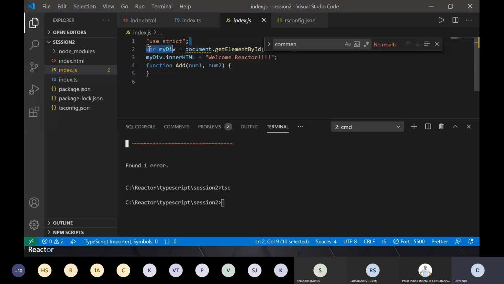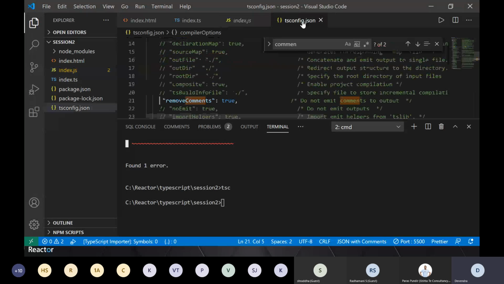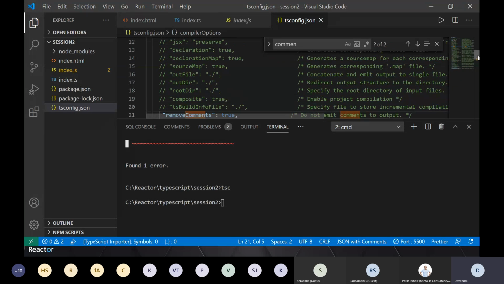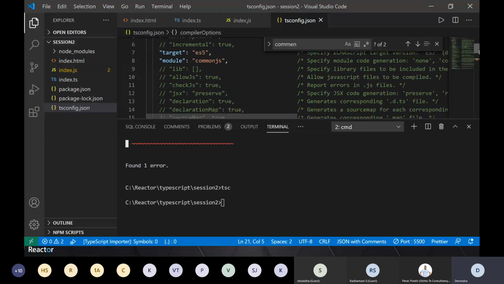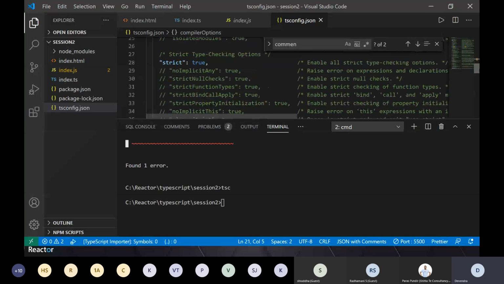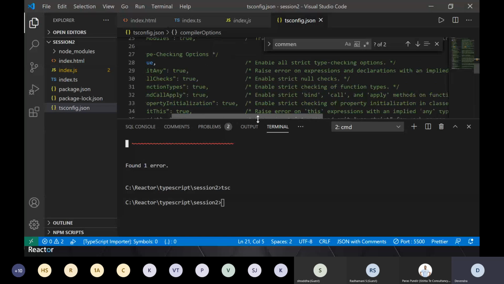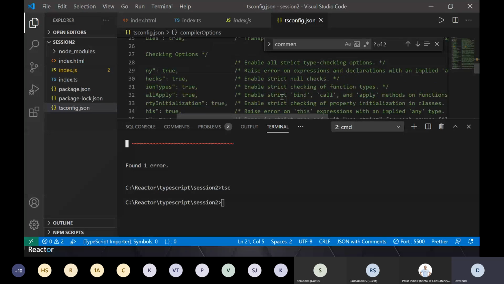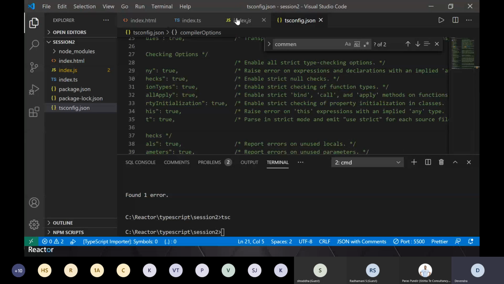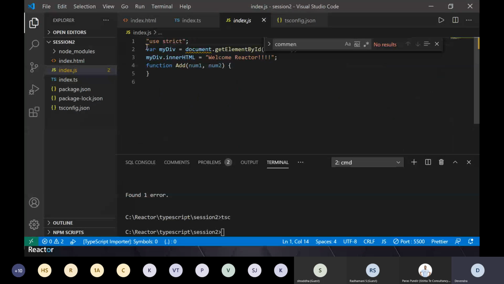See, use strict. So this was not coming so far. Now here, if I go to configuration, these are all compiler configurations, right? So here, if I go to strict equal to true, it provides you all details of what it does: enable all strict type checking options. With use strict, if you are a JavaScript developer, you know that if you write this at the top, you cannot use any variable without declaring it, right? So you have to declare it with var my div, and accordingly it will work fine.